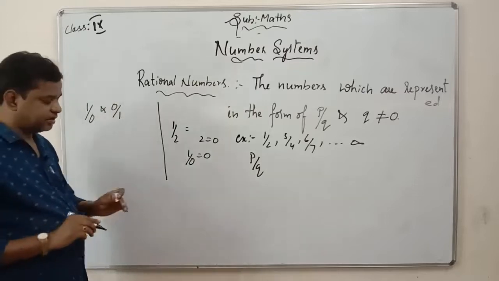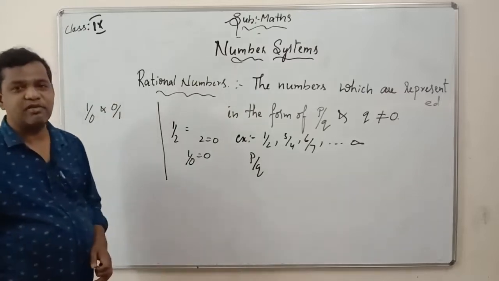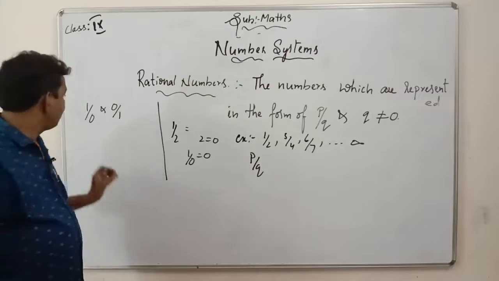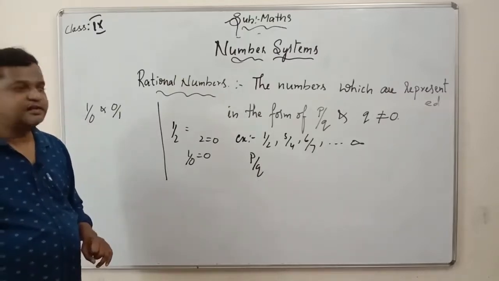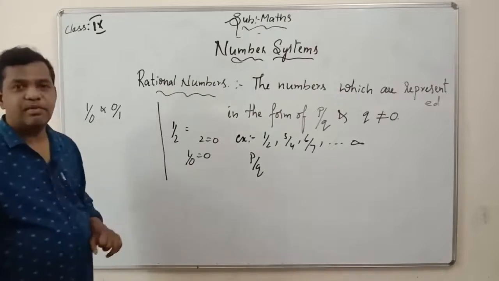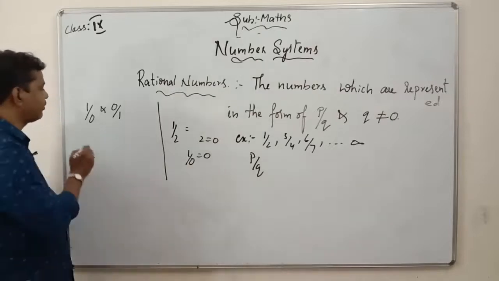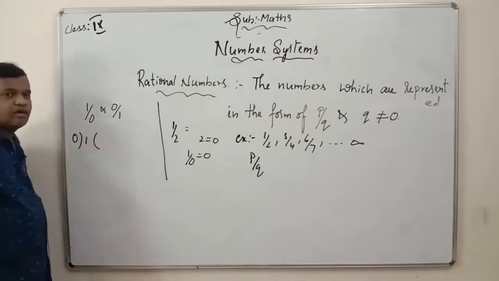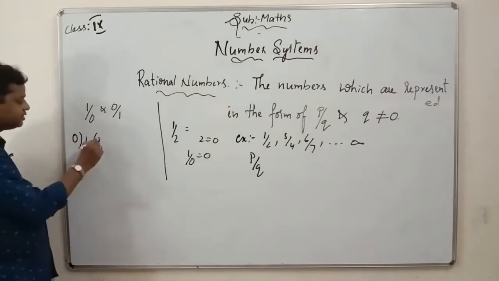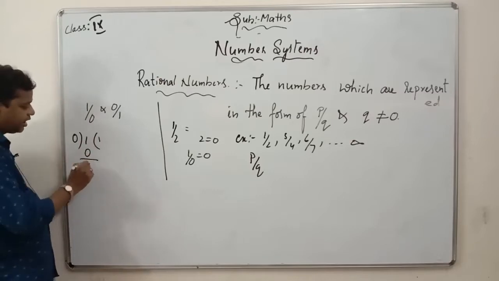I think many of you don't know the value. They will write only 0. What is 1 by 0 and 0 by 1 here? What do you mean by 1 by 0? For example, if I take 1 out of 0, how many times? 0 will get, and again 1 will remain.